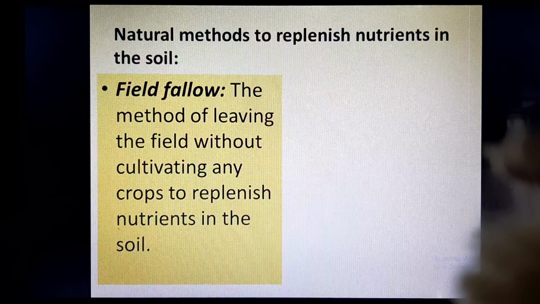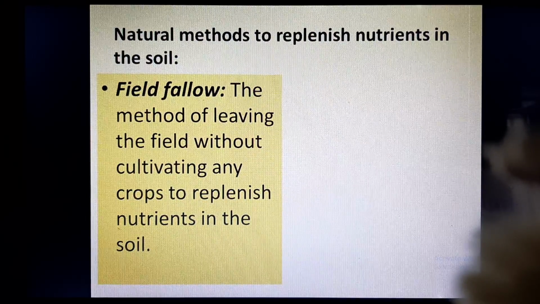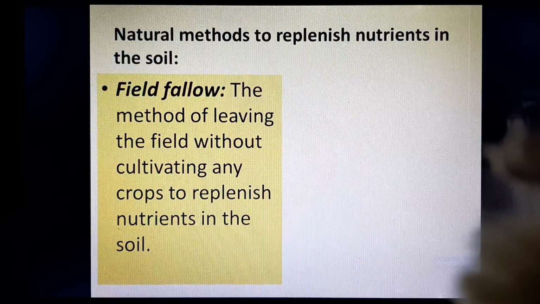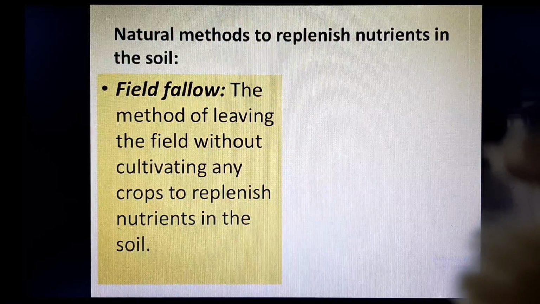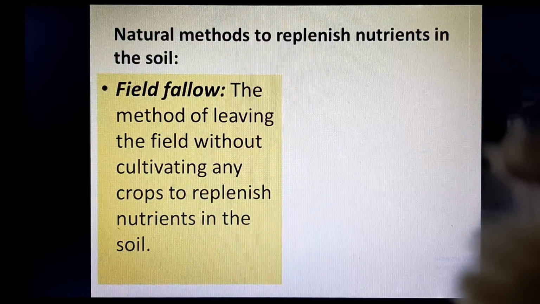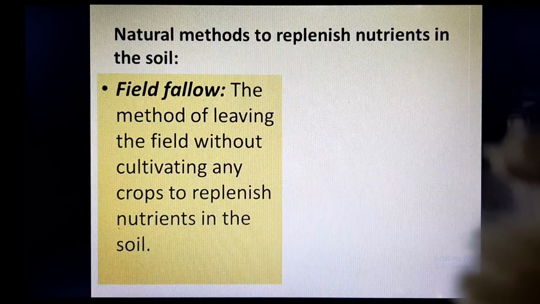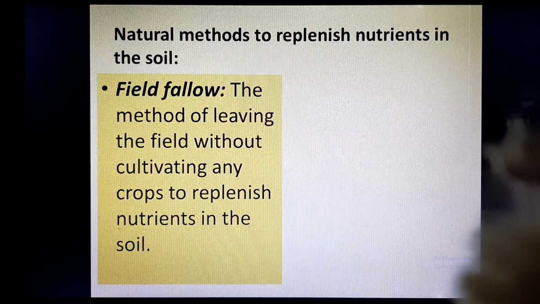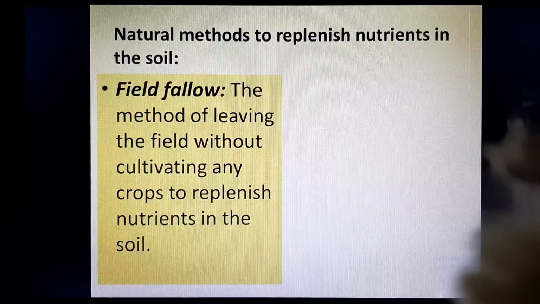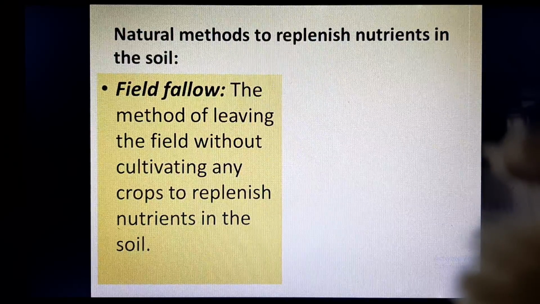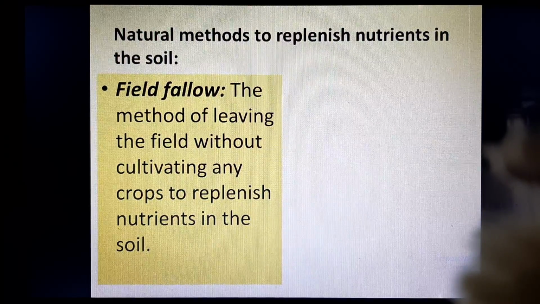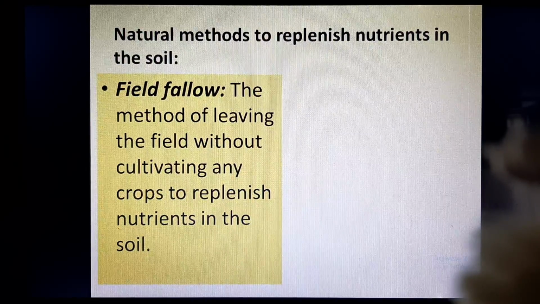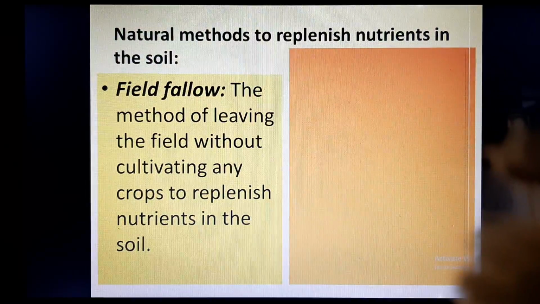First is field fallow. What is field fallow? It is the method in which we leave the field without cultivating any crops, so that nutrients in the soil can be replenished on their own naturally. So here what is happening, once we have grown the crop in a season, in the next season we are not going to grow any crop on that field. So in this way, soil is going to replenish its nutrients in its own way naturally.